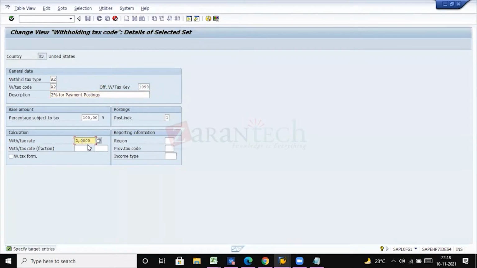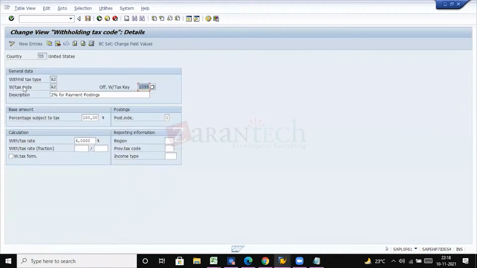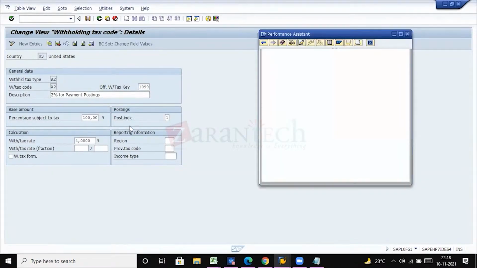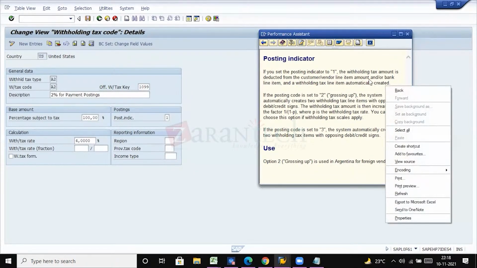So I'm taking it as, let's say, 4%. Okay, posting indicator. You see here what this says. If you set the posting indicator to 1, the withholding tax amount is deducted from the customer or vendor line amount and or bank line item, and a withholding tax line item is created automatically.